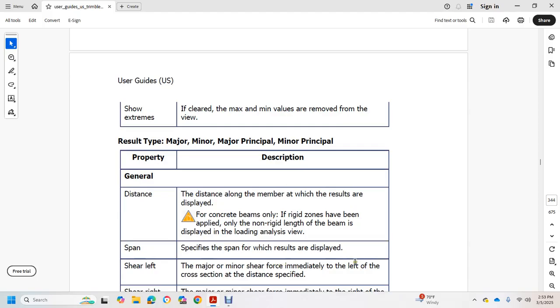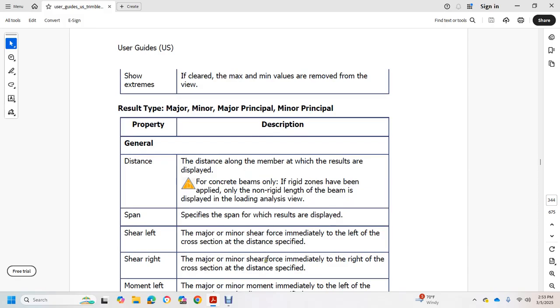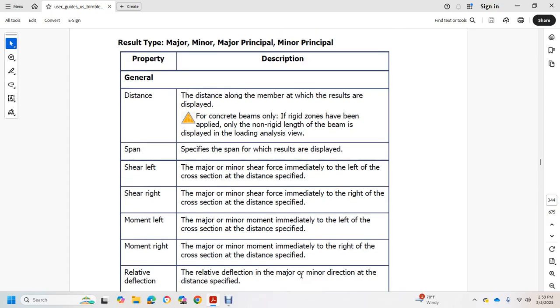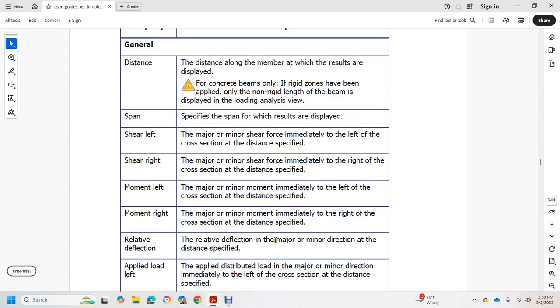Shear left: the major and minor shear force immediately to the left of the cross section at the distance specified. Shear right: the major and minor shear forces immediately to the right of the cross section at the distance specified. Moment left: the moment immediately to the left of the cross section specified. Moment right: the major and minor moment immediately to the right of the cross section at the distance specified.